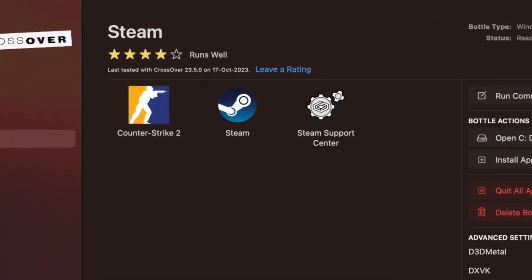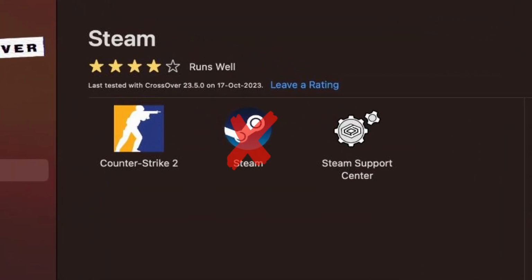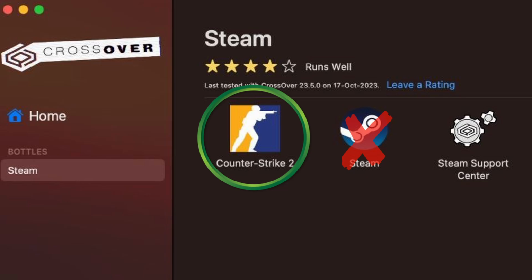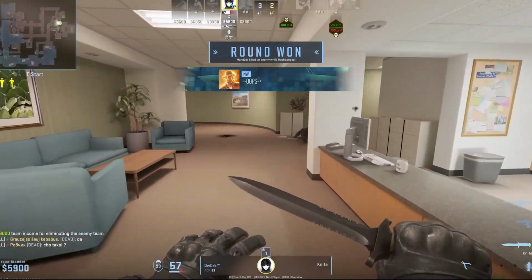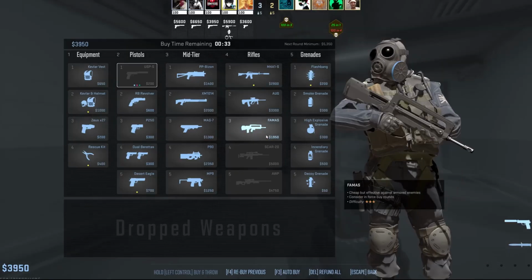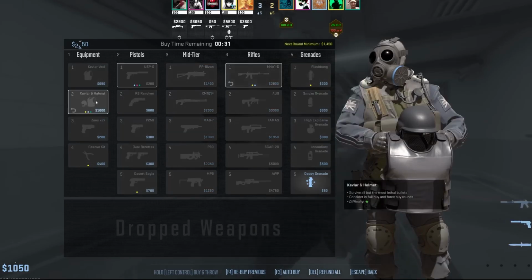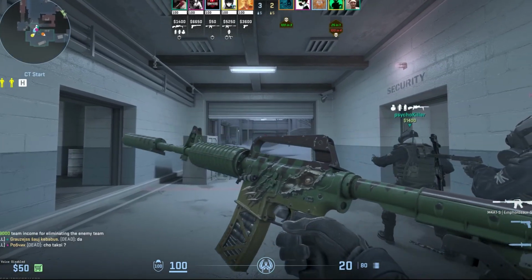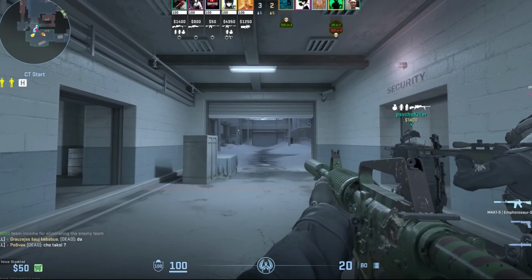Finally, when you are about to start the game, don't start it from Steam, but instead go back to Crossover and launch the game directly from there. Once it starts, hop into a bot match and just play for a few rounds. This helps CS2 cache the shaders it needs so the next time you play, things run a lot smoother. One last thing before we move on.